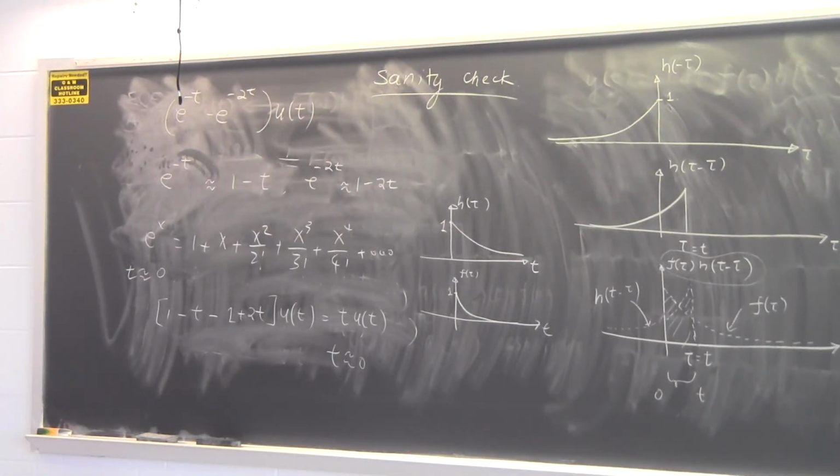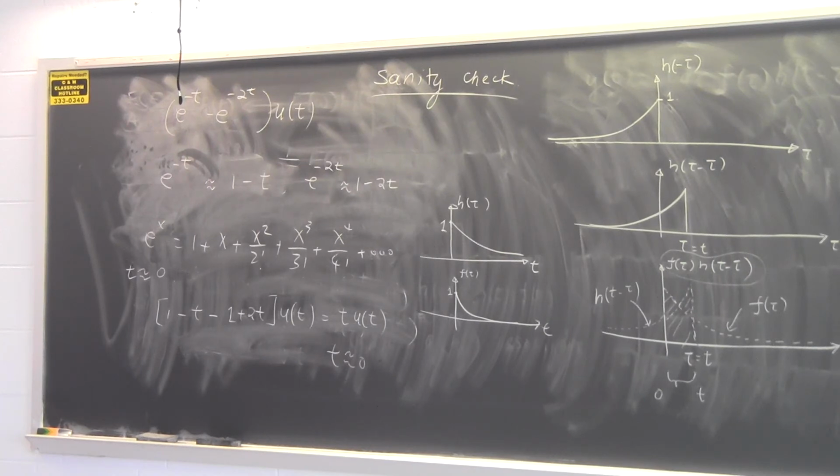Well, initially the range of integration was minus infinity to infinity. That is the general definition of a convolution integral. But with the unit step functions in place, the first unit step function says that the lower limit cannot be smaller than 0. So I set this to 0. The upper limit cannot be larger than t, because beyond that the other unit step function makes the integrand 0.